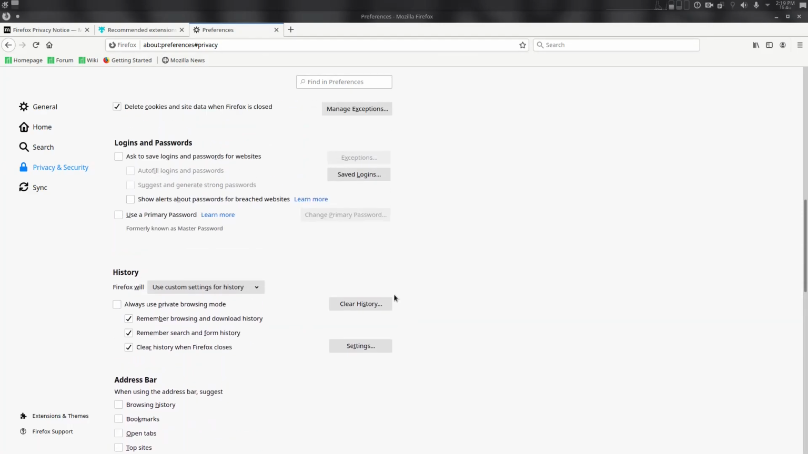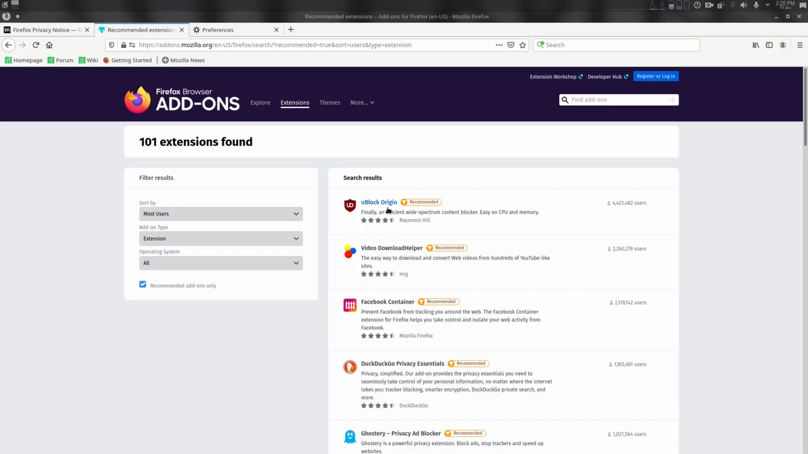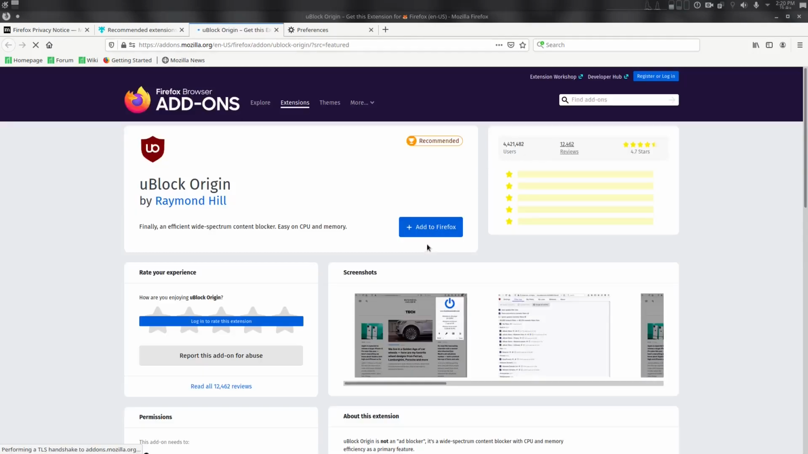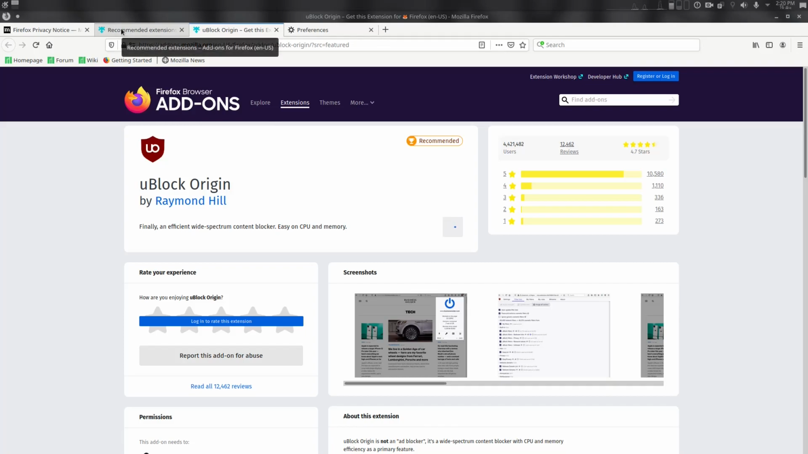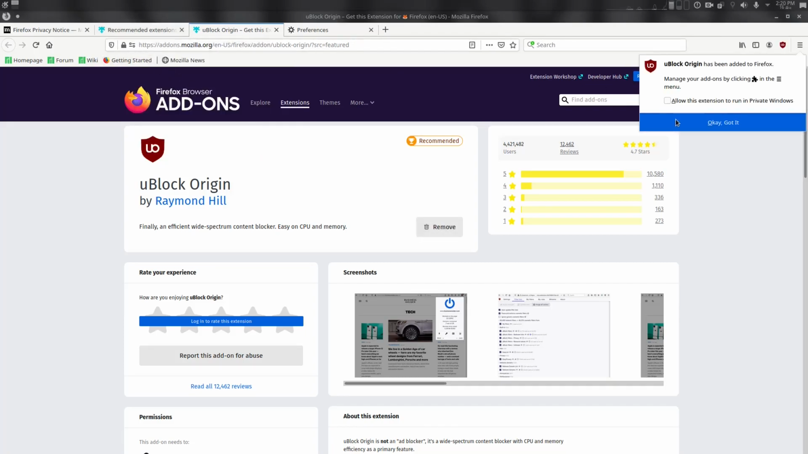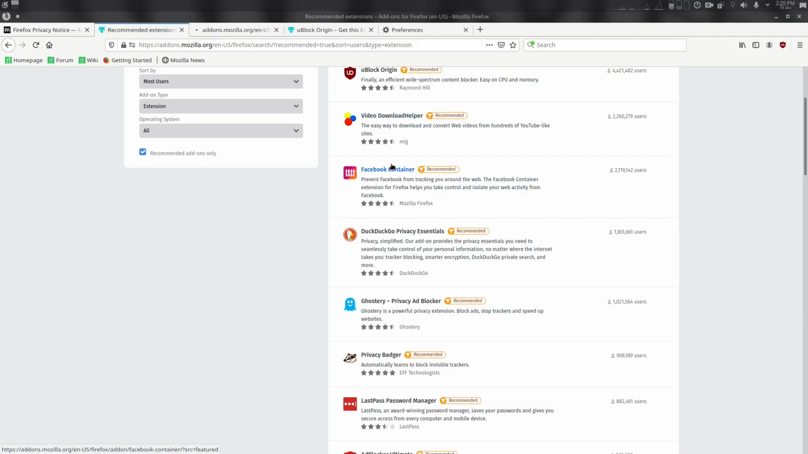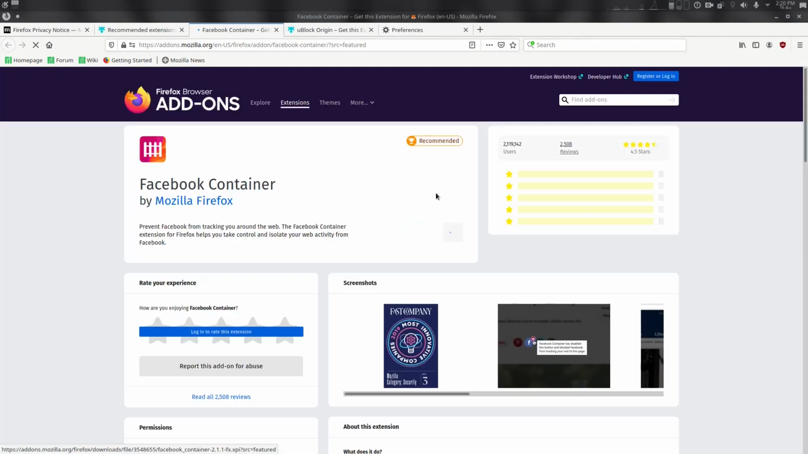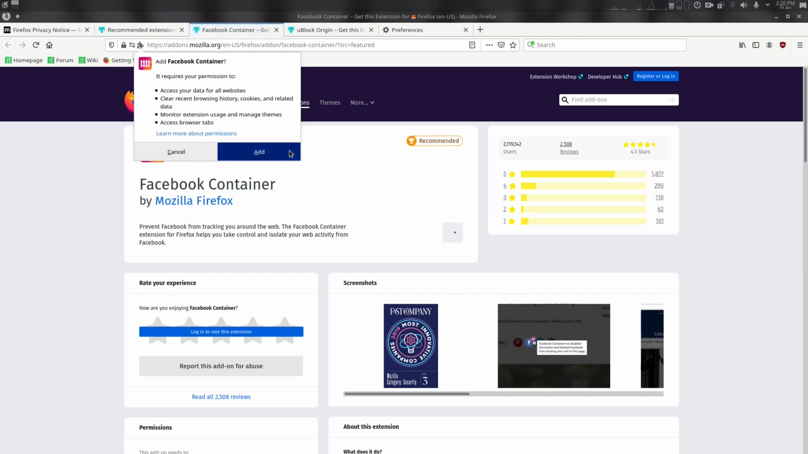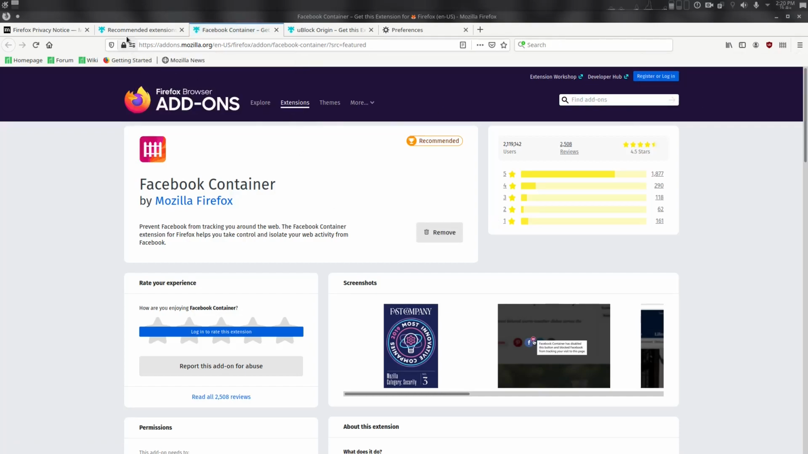Now basically the settings are done, but you need to install a few more things. You need to install an ad blocker. uBlock Origin is a good one. Actually, it's a must have. You need this. You can't live without this. Websites nowadays are so bad with ads. You need to run this. Even allow this in private windows. This is so important. Facebook Container is also very important. Facebook is everywhere and you need to contain it. You can't stop it, but at least you can contain it.